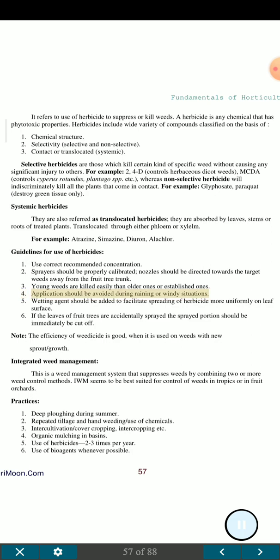4. Application should be avoided during raining or windy situations. 5. Wetting agent should be added to facilitate spreading of herbicide more uniformly on leaf surface. 6. If the leaves of fruit trees are accidentally sprayed, the sprayed portion should be immediately cut off. Note: the efficiency of weedicide is good when it is used on weeds with new sprout growth.